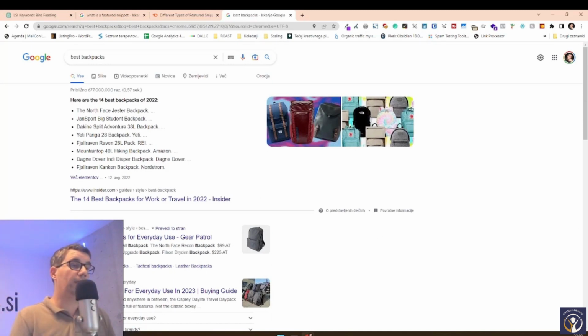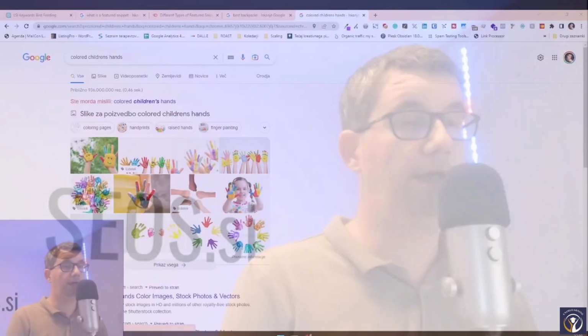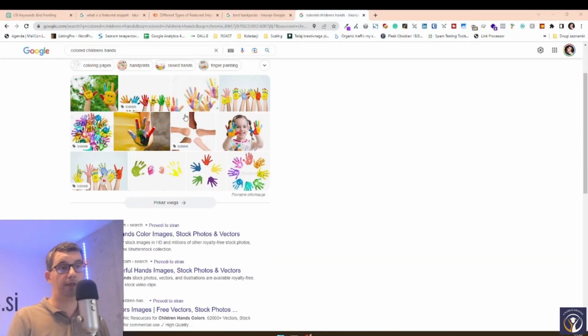And usually the problem with the images is that we don't have an image, or we use the same image as everyone else. We just go to any free stock images site online and find an image that everyone else is using and put it up there. If you've ever seen this image, you know what I talk about, right? So the painted children's hands are everywhere and everyone is using that. Is there a reason that Google should show your image that is the same as everyone else's image in search results? Not really, right?